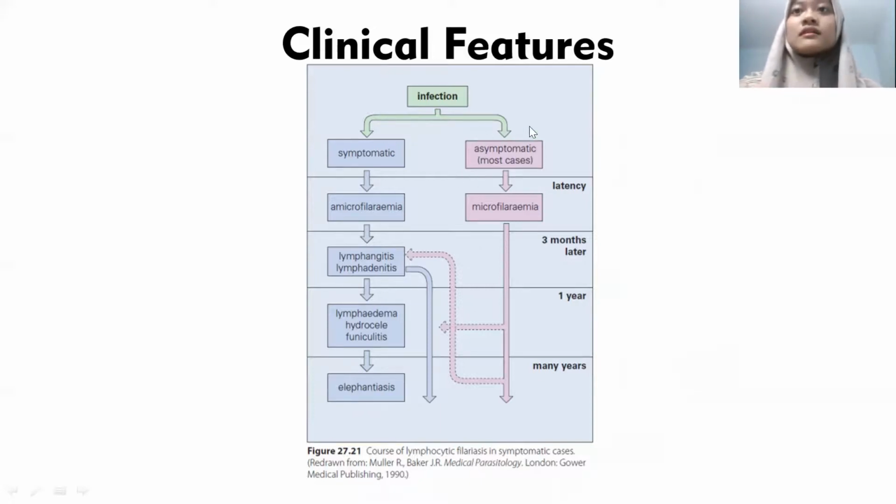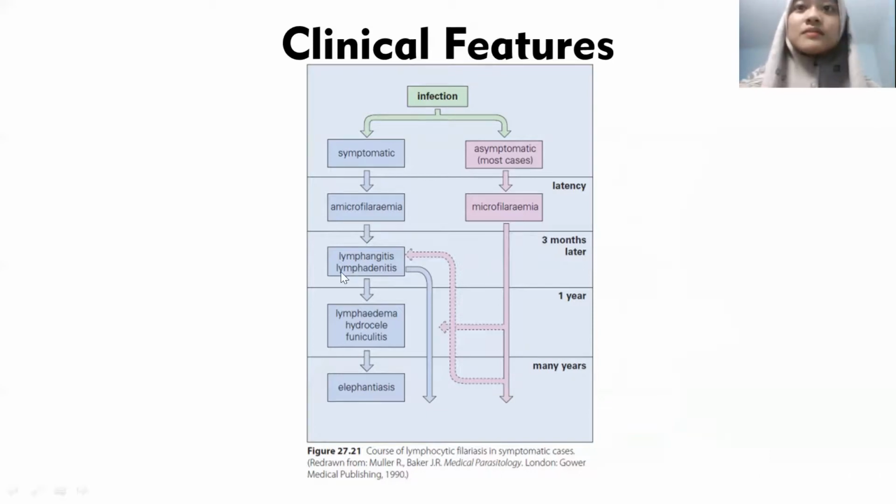And then the asymptomatic, which occurs in most cases, develops into microfilaremia. They don't feel the symptoms. They cannot feel that there is a parasite in their body, but after 1 year or many years, they can feel the acute symptoms.